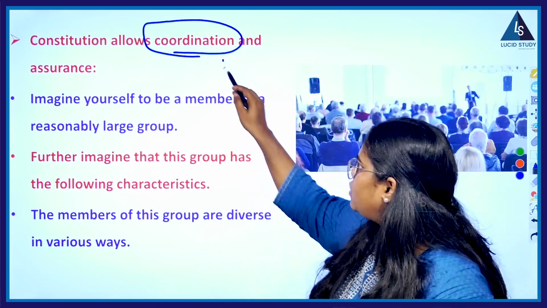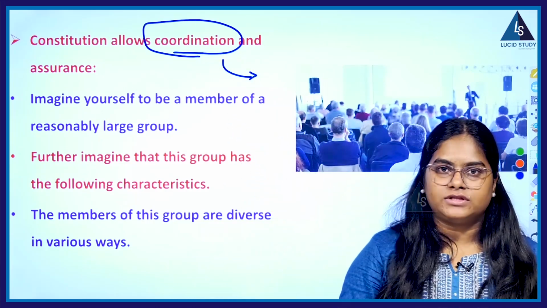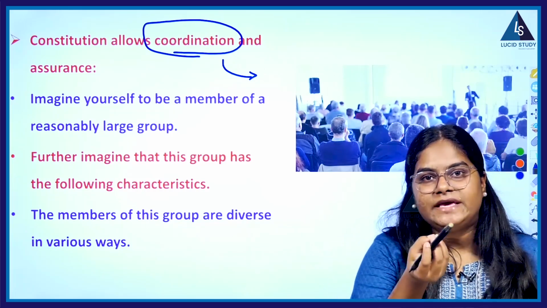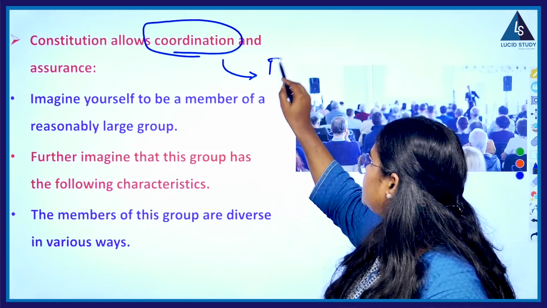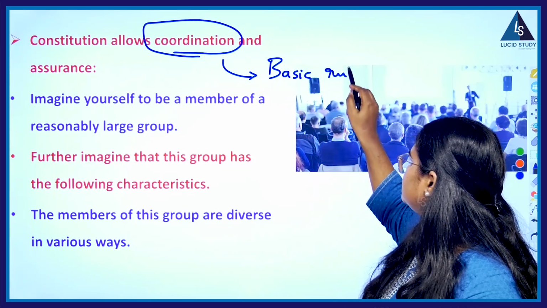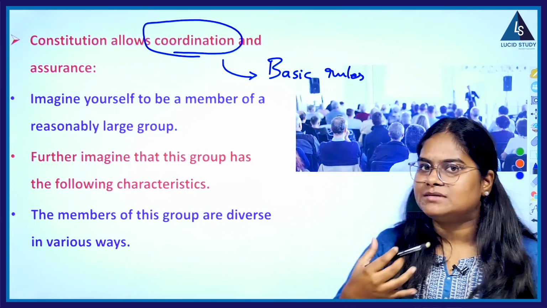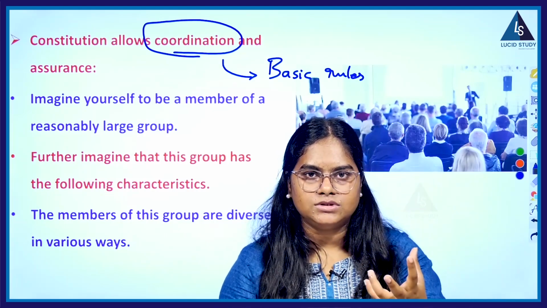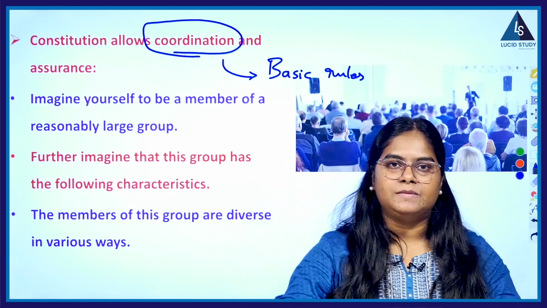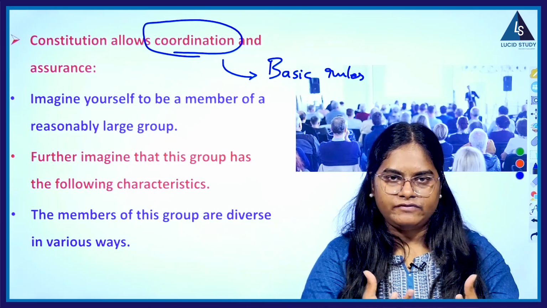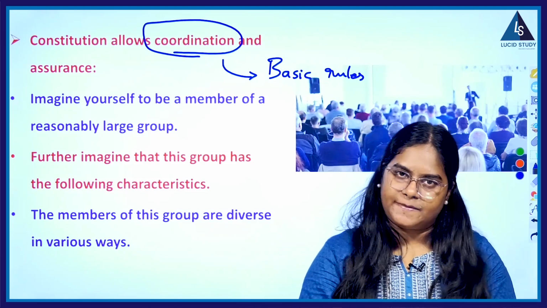So this constitution provides for this coordination by setting up some basic rules, some ground rules, so that the people living in this country live in a very coordinated way.